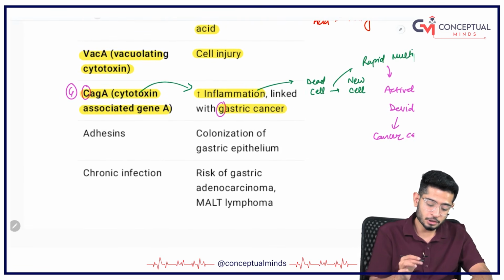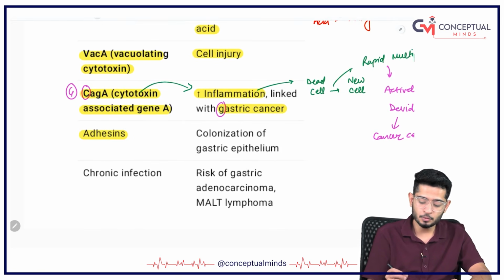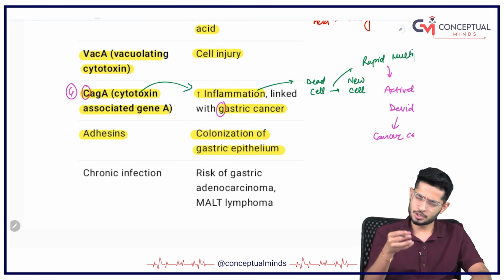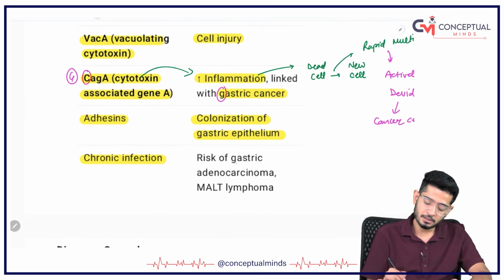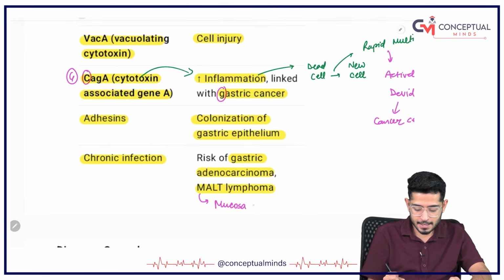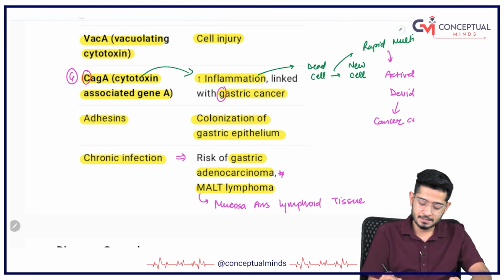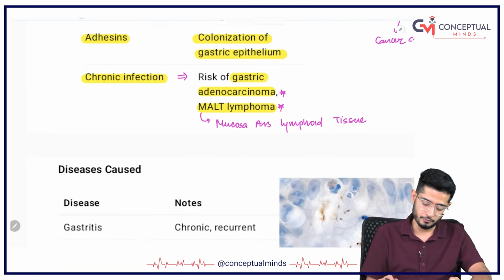Coming on to adhesins. What will adhesins do? They will help in colonization of the gastric epithelium. Adhesion. Then chronic infection. If there is chronic infection, it can cause gastric adenocarcinoma and MALT lymphoma. What is MALT? Mucosa associated lymphoid tissue will show lymphoma. So the chronic infection can even cause cancers like adenocarcinoma and MALT lymphoma.